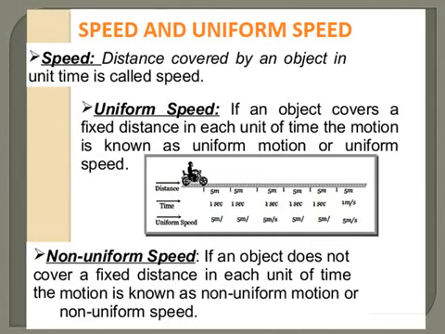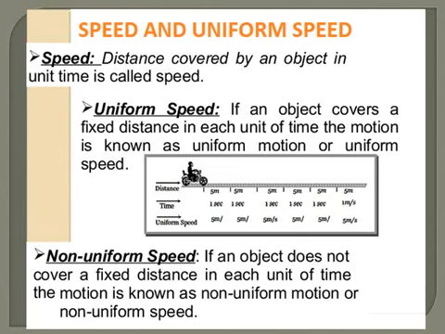So, we have already seen what speed is. Speed is the distance covered by an object in unit time. Now, what is uniform speed then? If the body covers a fixed distance in each unit of time, the motion is known as uniform motion or uniform speed.